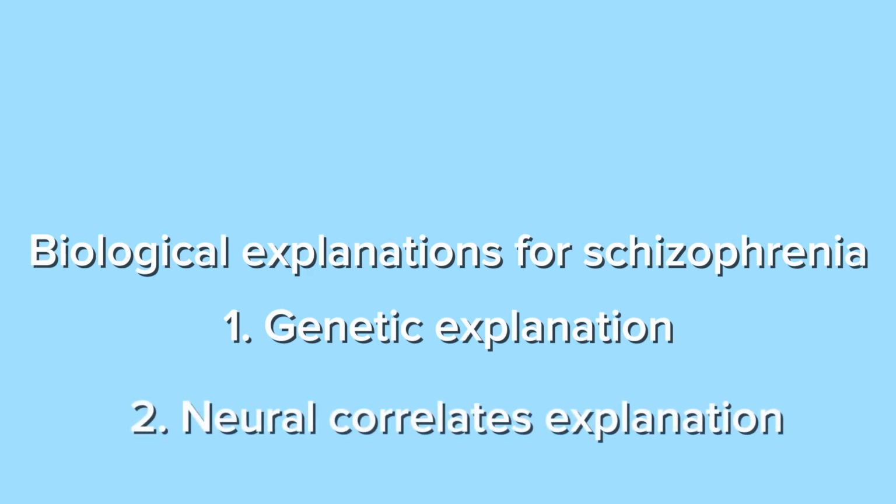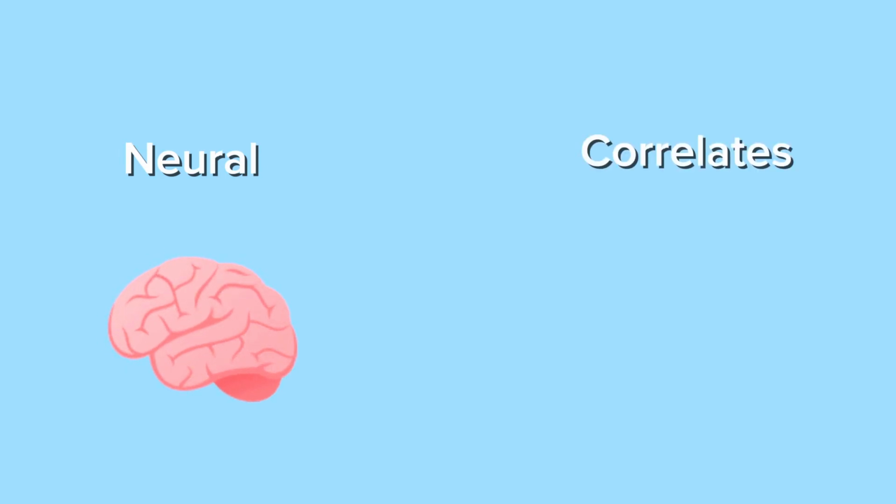So what do we mean by neural correlates? Well, neural, you can think of brain, and correlates, you can think of correlation. So essentially all that's saying is stuff or a theory that is correlated with your brain. So let's discuss the genetic explanations first.